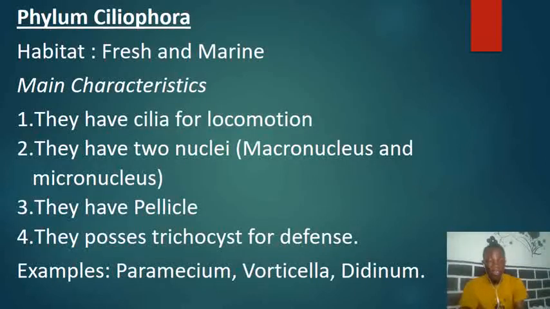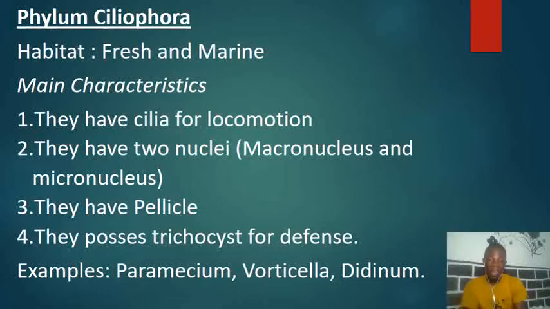Now the next phylum we are going to discuss is the phylum Ciliophora. We can talk about Paramecium caudatum here, the Vorticella, and then the Didinium. These are some organisms that can be found in the phylum Ciliophora.